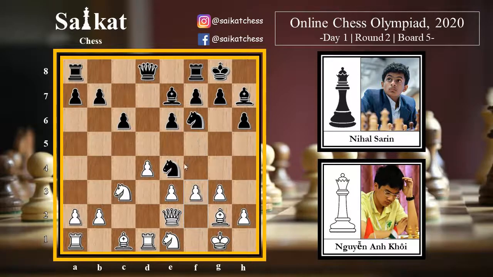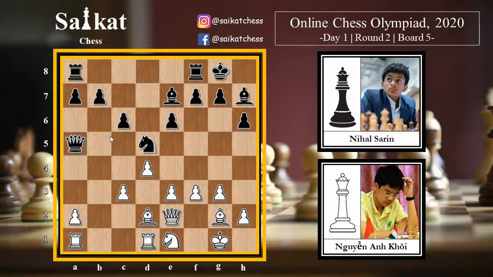And after f3, knight into c3, b into c3 is kind of forced, and black here goes for knight d5 with the idea of knight b6 and activating the knight on the queen side. This knight is gonna be alive after going on b6. Bishop d2 now, white's idea is to push c4 and c5 and activating the bishop here, and Nihal here goes for queen a5.